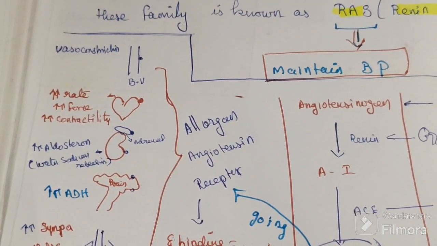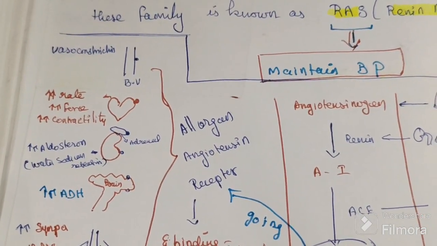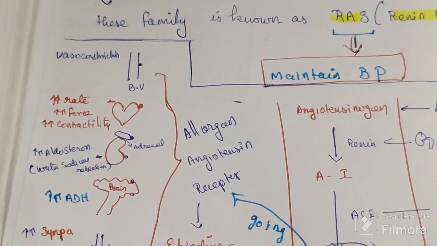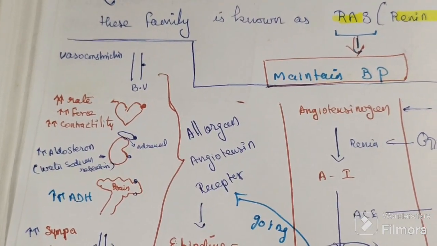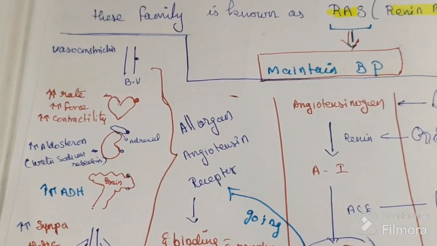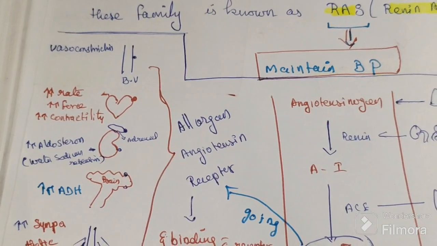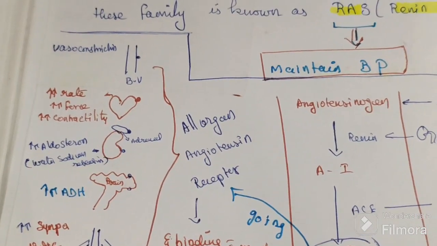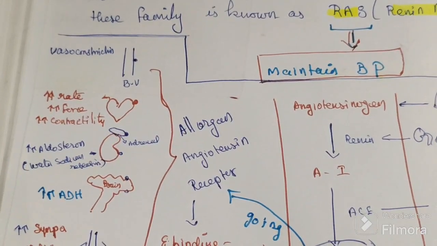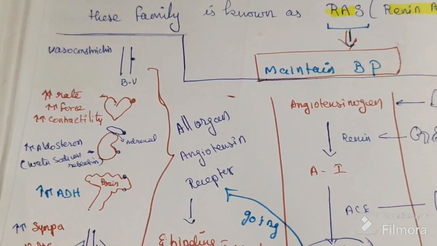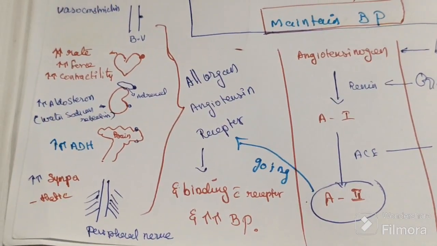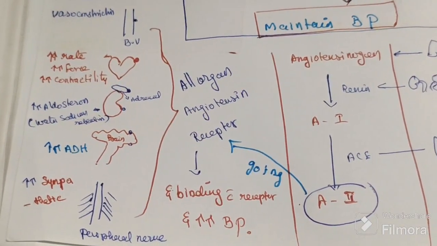And it will act on the nerves. It will not stimulate parasympathetic, it will stimulate sympathetic stimulation, that will raise the blood pressure.